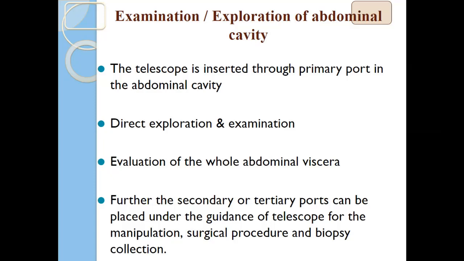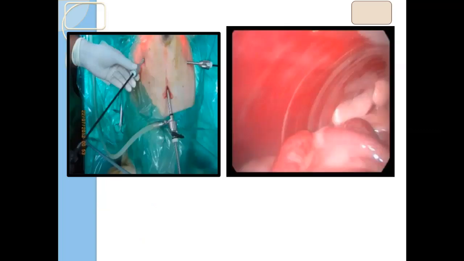So basically, once you pass the primary port, secondary port, and tertiary port, you have to examine the whole abdominal cavity, with evaluation of the whole abdominal viscera. Further secondary and tertiary ports, if needed, are inserted. This is the picture of the primary port, and secondary and tertiary ports are there for working channels. The internal abdominal organs are visible after exploration of the abdominal cavity.